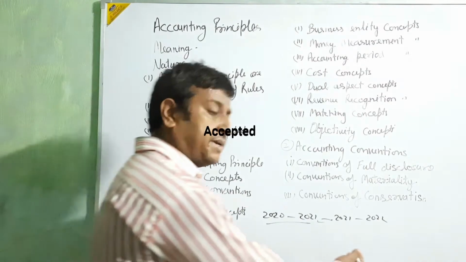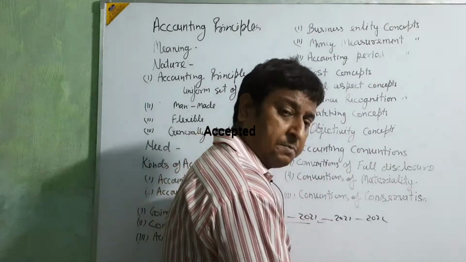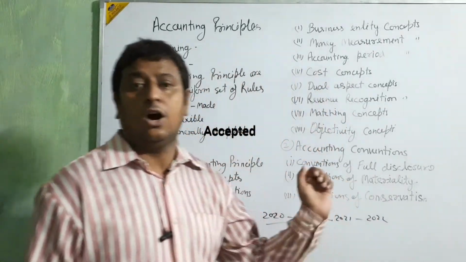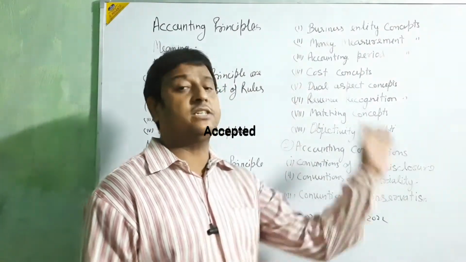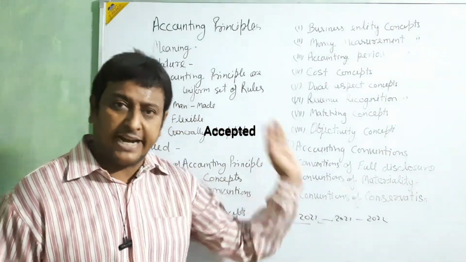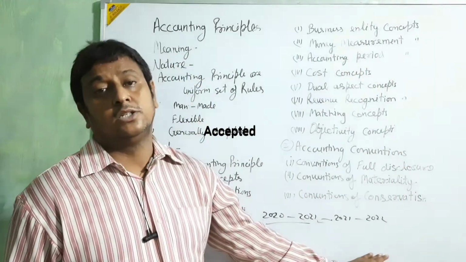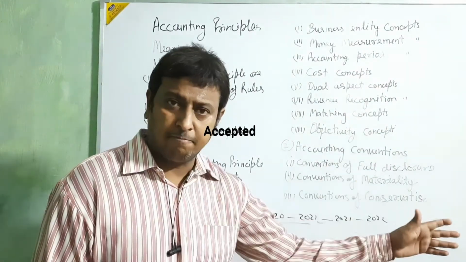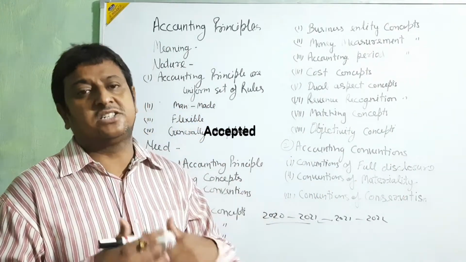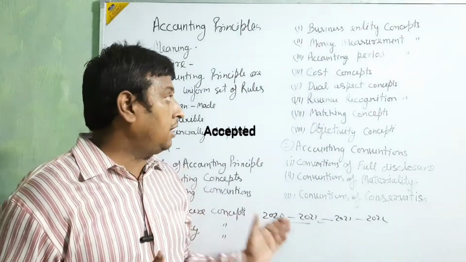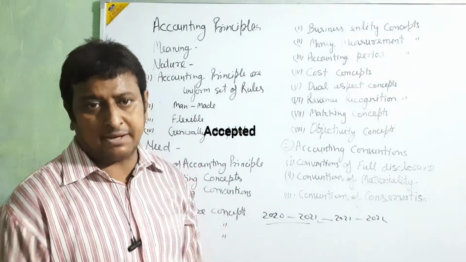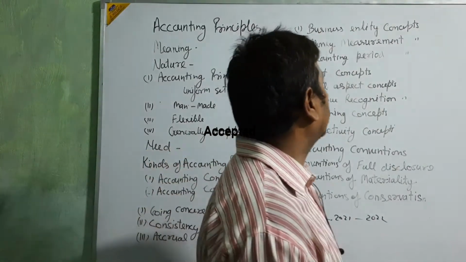So 1 year is the period of accounting, and on finishing that period, close the accounting, finalize everything, and then again start on that base for the next year. Every year we just divide the whole period on a yearly basis. Okay, beta. Next, cost concept.